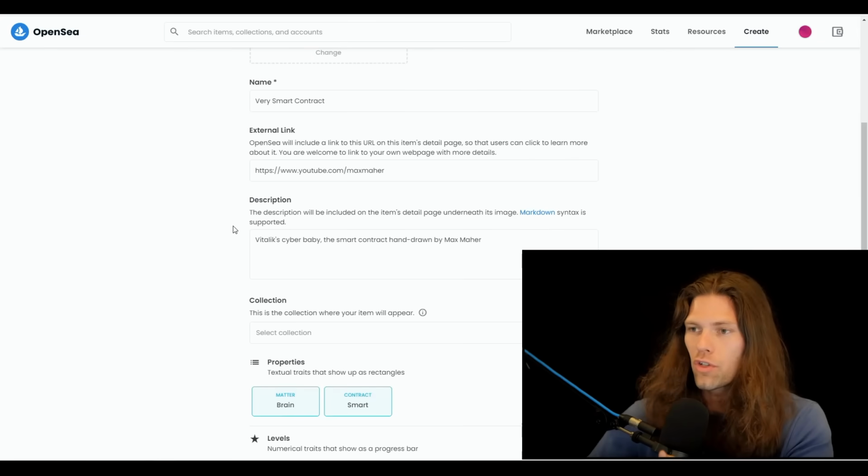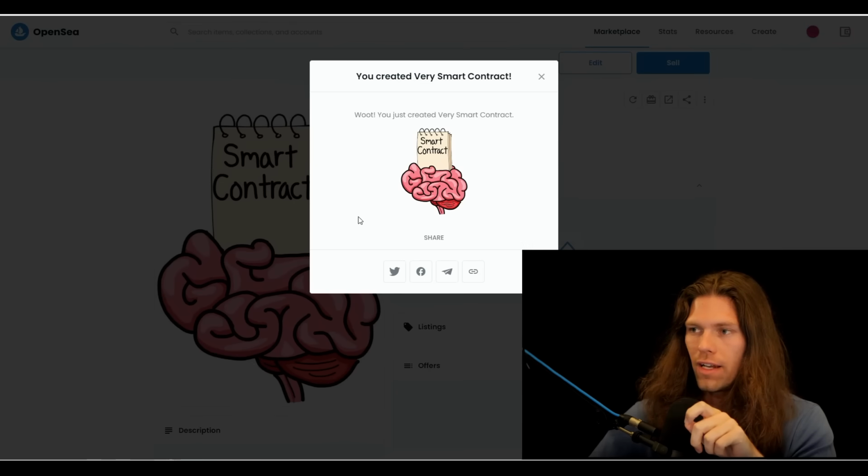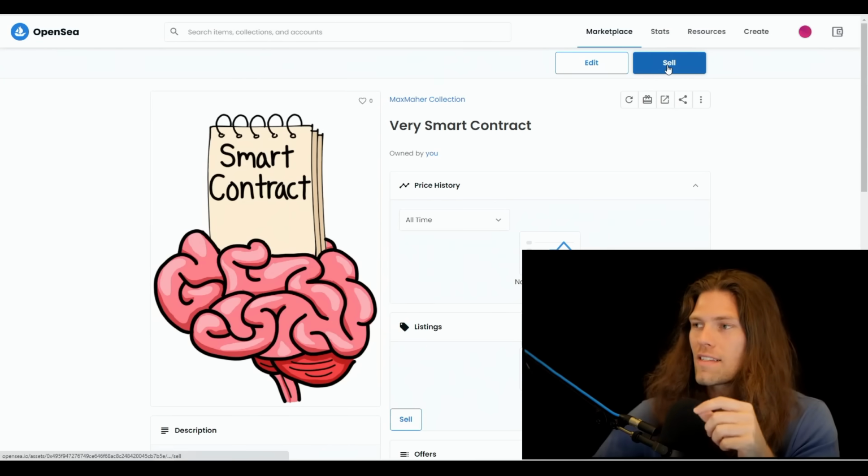All right, so we filled out the descriptions for the smart contract NFT. We're going to click create. You've just created very smart contract. Now we're going to click sell up top here.